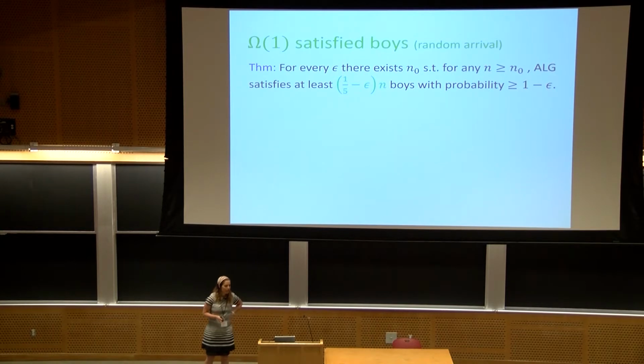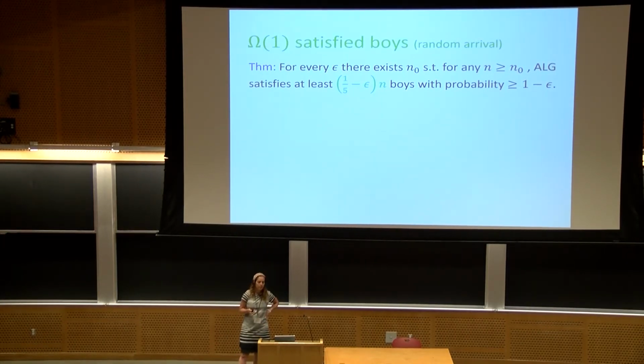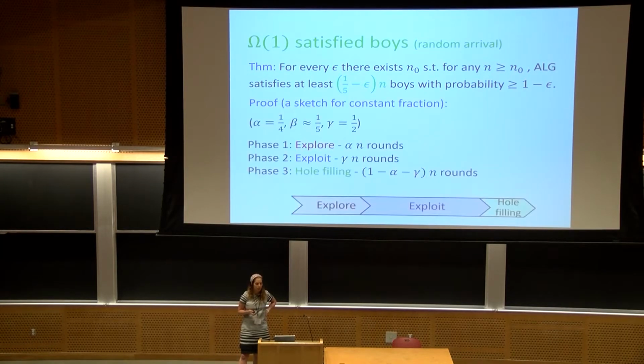What I'll show you is that for every epsilon, for a sufficiently large number of individuals, we have an online algorithm that satisfies at least 1/5 of the boys with high probability. Our algorithm is split into three phases. The first phase is the explore phase. This will be alpha n rounds, where alpha is roughly 1/4. Then we turn to the exploit phase. This will be approximately half of the rounds, gamma n, where gamma is half. And in the end, we have a hole-filling phase, which just runs for the remaining rounds.